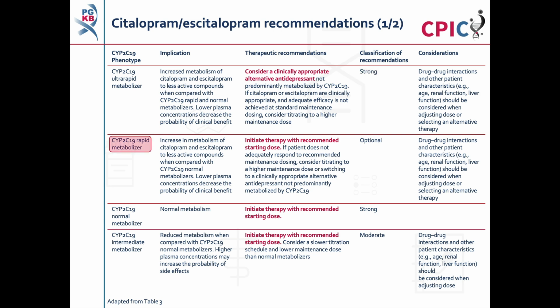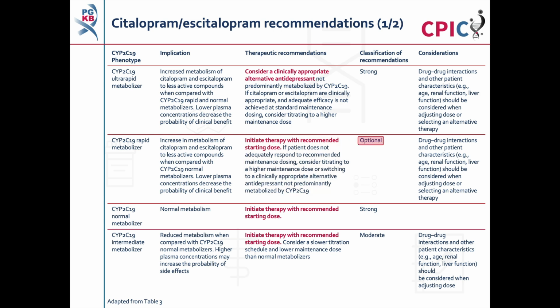Patients with the CYP2C19 rapid metabolizer phenotype will have increased metabolism of citalopram or escitalopram compared to normal metabolizers, and may have a decreased probability of experiencing a clinical benefit. Therapy with citalopram or escitalopram can begin at the recommended starting dose. If the patient does not respond adequately to the recommended maintenance dosing, consider titrating to a higher maintenance dose or switching to an alternative antidepressant which is not predominantly metabolized by CYP2C19.